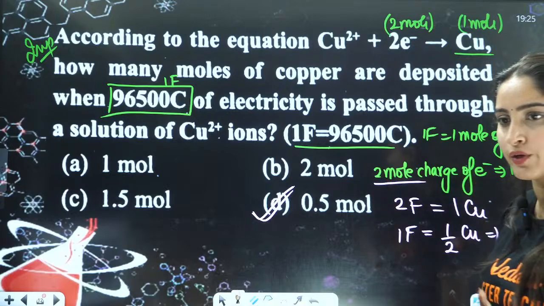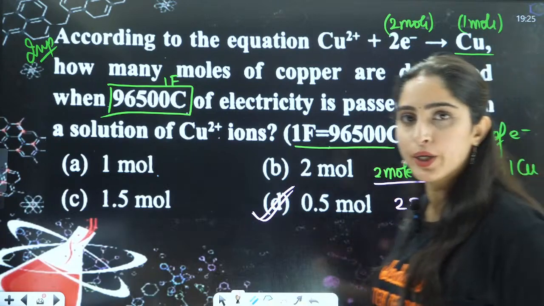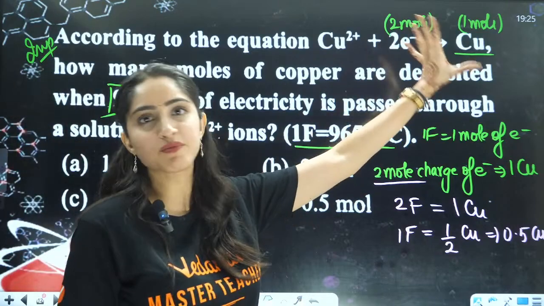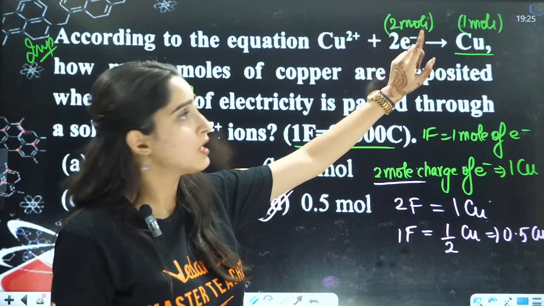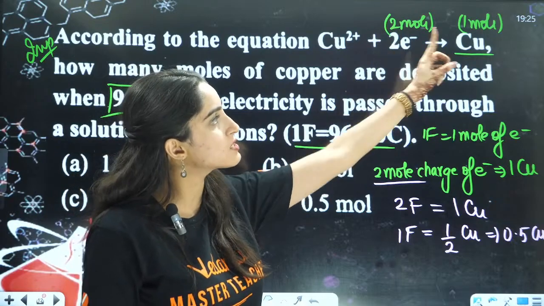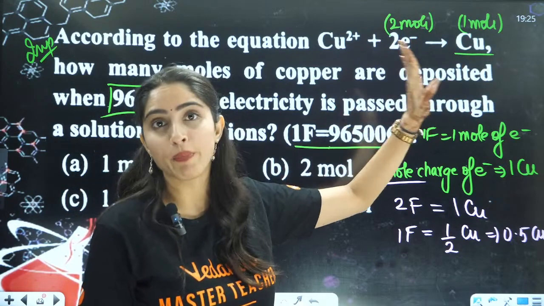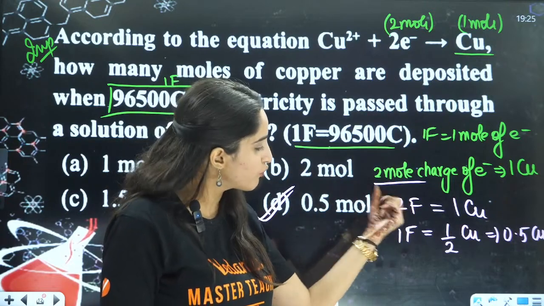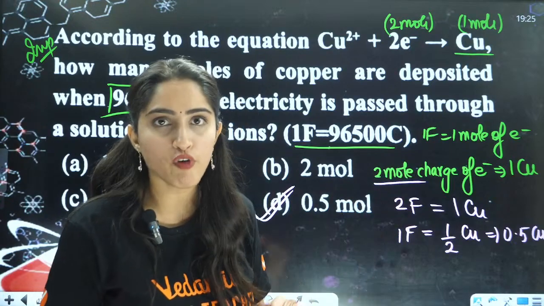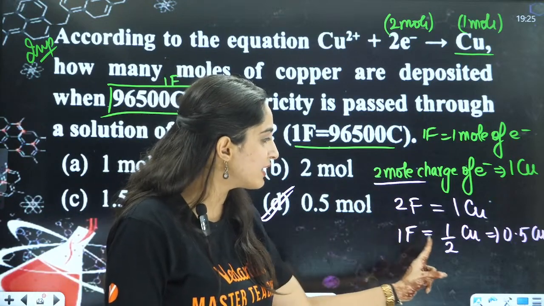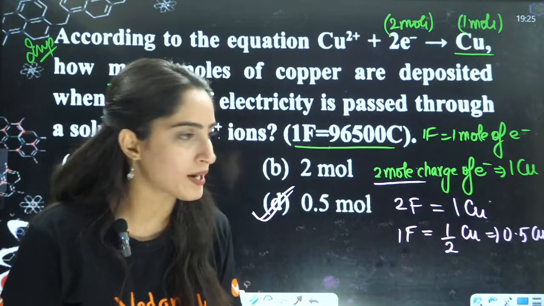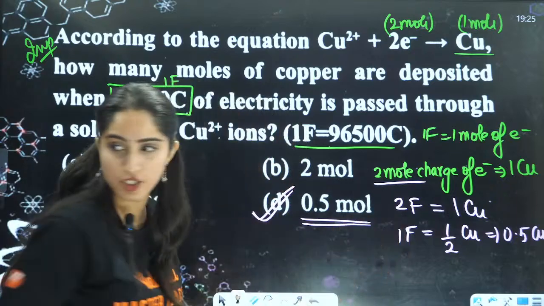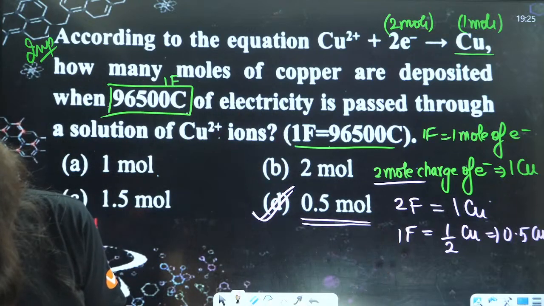Is this question clear to everyone here? So what exactly are we doing here? We just saw this equation. I just applied the unitary method here, right? 2 mole of charge forms 1 mole of copper atom. So 2 mole means 2 Faraday, means 2 Faraday is forming 1 mole of copper atom. That means 1 Faraday will form 1 by 2 mole of copper atom. That means 0.5 mole of copper atom is formed. So D will become your correct answer, right?